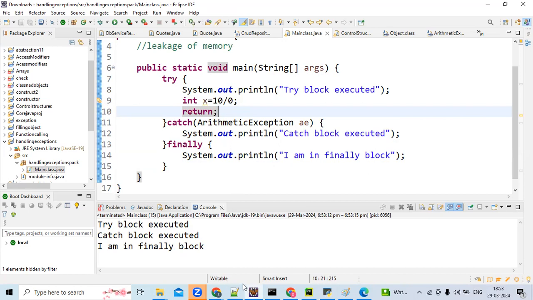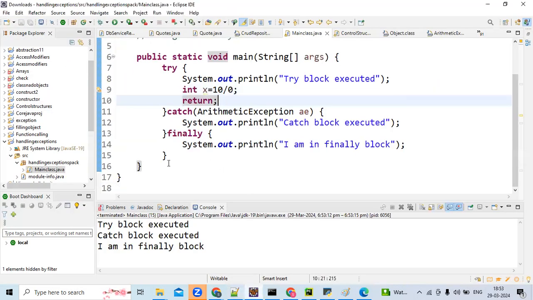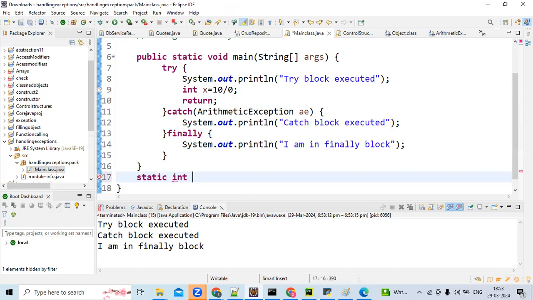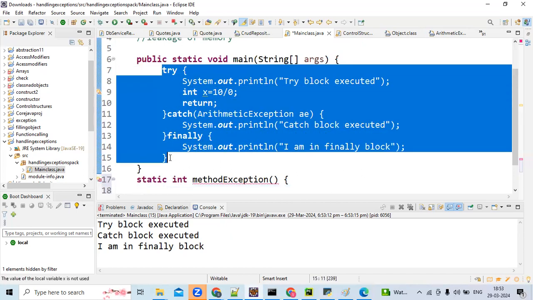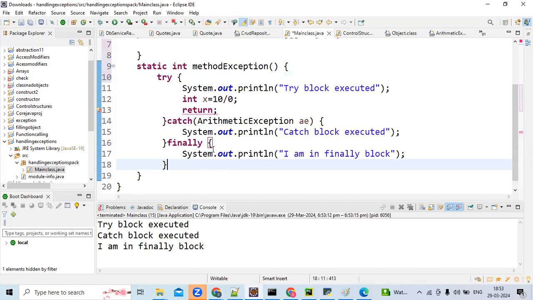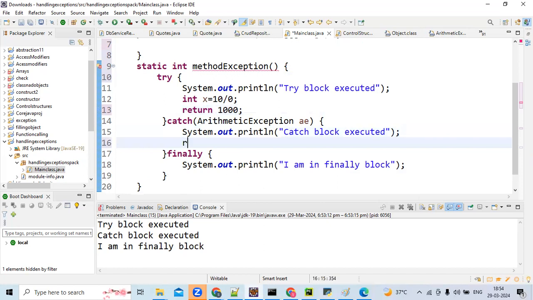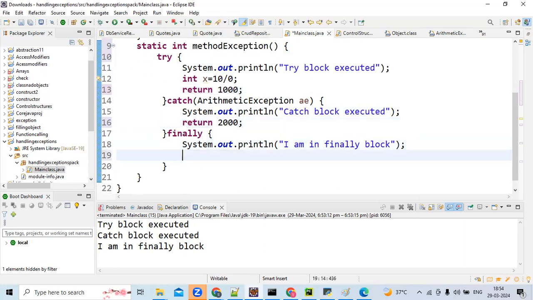Now we'll dig a bit deeper. Here we'll return 1000, here 2000, and here 3000, since the return type is int.